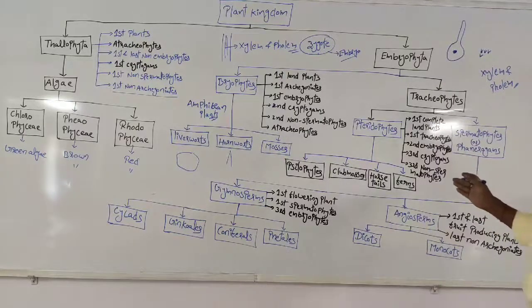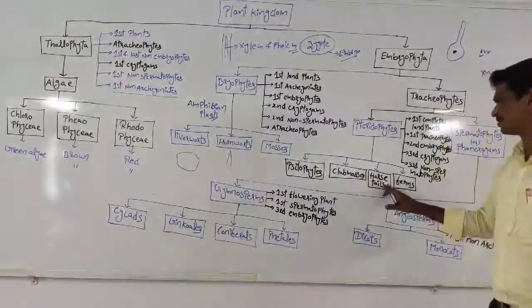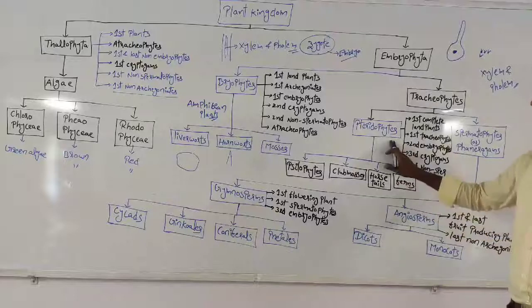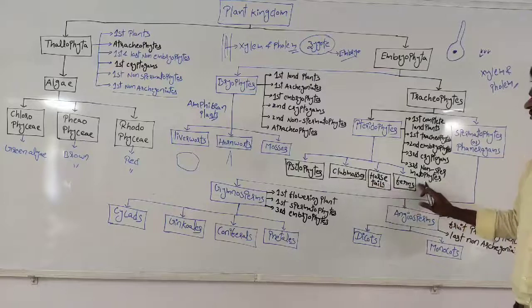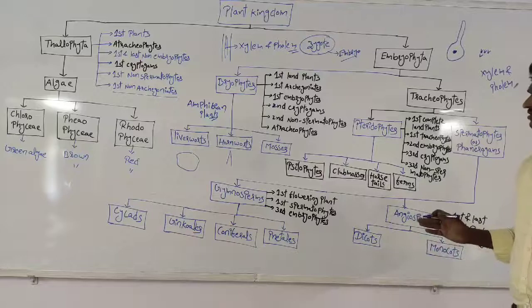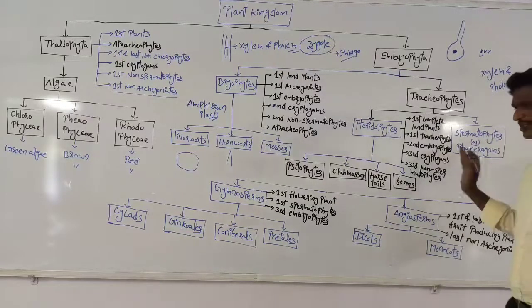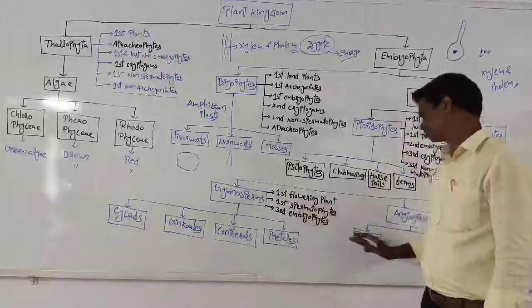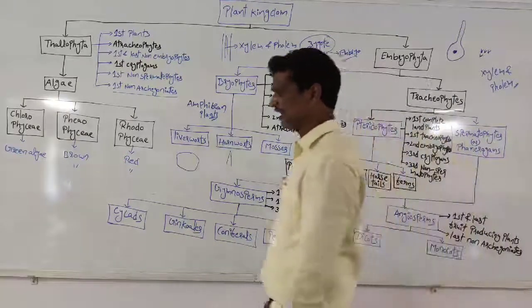Again, the pteridophytes are classified into pseudophytes, club mosses, horsetails, and ferns. Within pteridophytes, pseudophytes are there, club mosses are there, horsetails are there, ferns are there. That is about the pteridophytes. And the last one here, spermatophytes. These are advanced plants, and they have two types: one is the gymnosperms, the other one is the angiosperms.